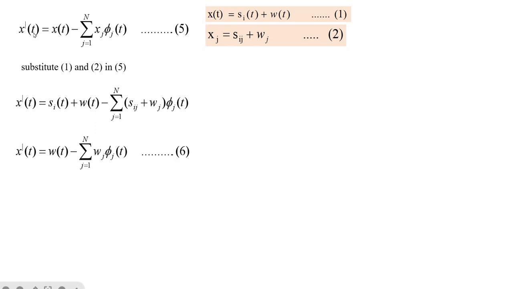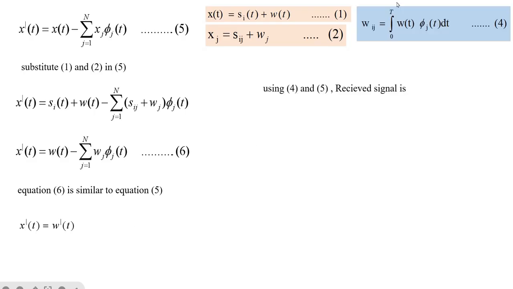Now this equation number 6 is similar to equation number 5. Here you can see you have x dash of t and x dash of t. Here it is x of t, w of t, minus sign, then you have summation xj, wj, phi j of t and phi j of t. So equations 5 and 6 are similar. So we can write from these two equations that x dash of t is equal to w dash of t. Now we will use equation number 4 in equation number 5. Our equation number 4 was this.